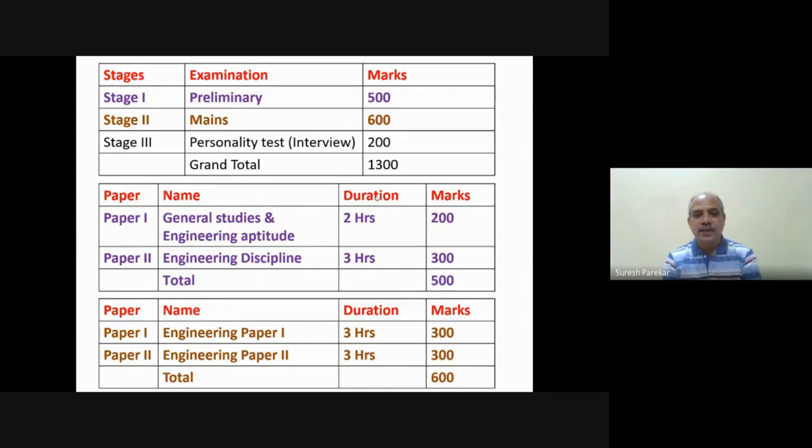Here also we have 2 papers. Paper 1 is the engineering paper, which covers around 75% structural engineering, and also building material construction and project management, with a duration of 3 hours for 300 marks. Paper 2 has all other subjects, that is fluid mechanics, soil mechanics, hydrology, transportation engineering. Likewise, again a duration of 3 hours for 300 marks. So in total we have 600 marks, and 200 marks for the interview. So likewise, we have the exam pattern for this.